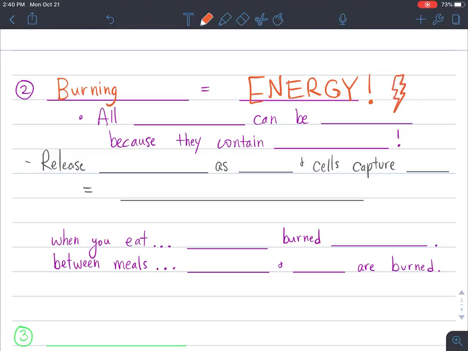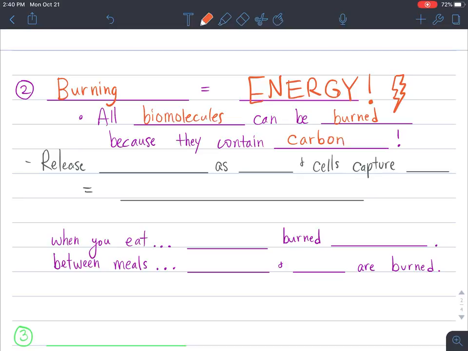And so therefore, all biomolecules, regardless if it's a carbohydrate, a fat, a nucleic acid, or a protein, all biomolecules can be burned. And this is because they all contain carbon.